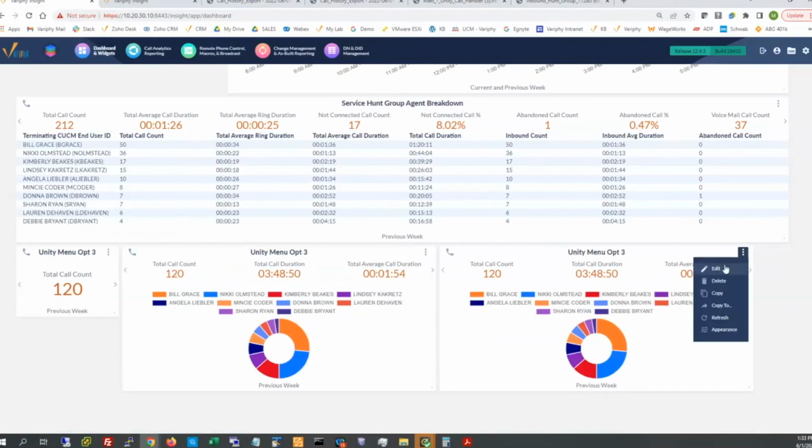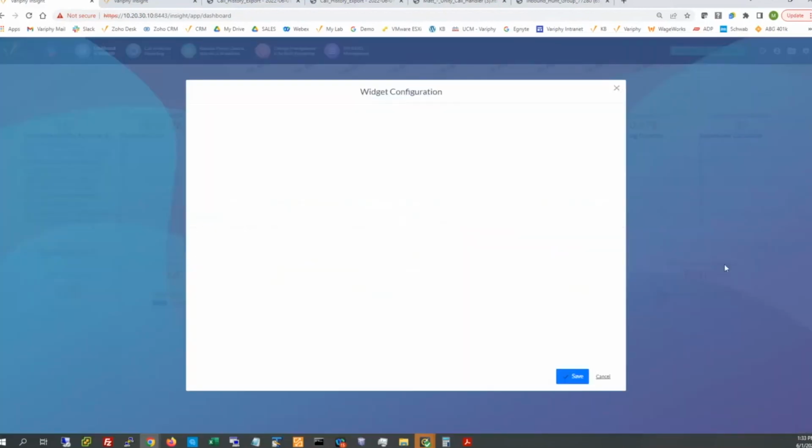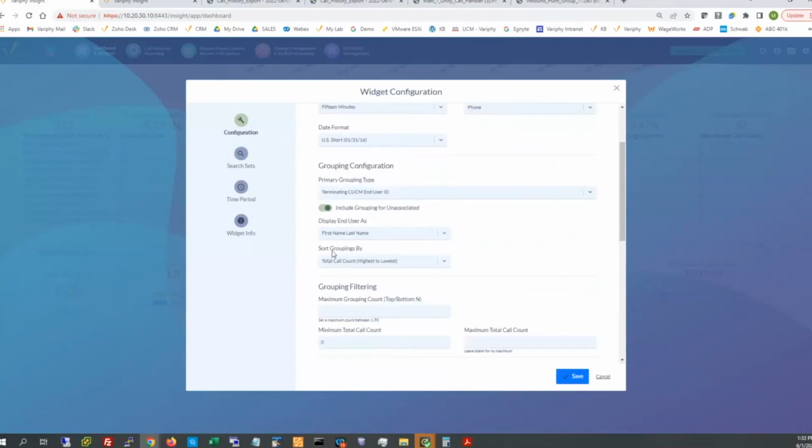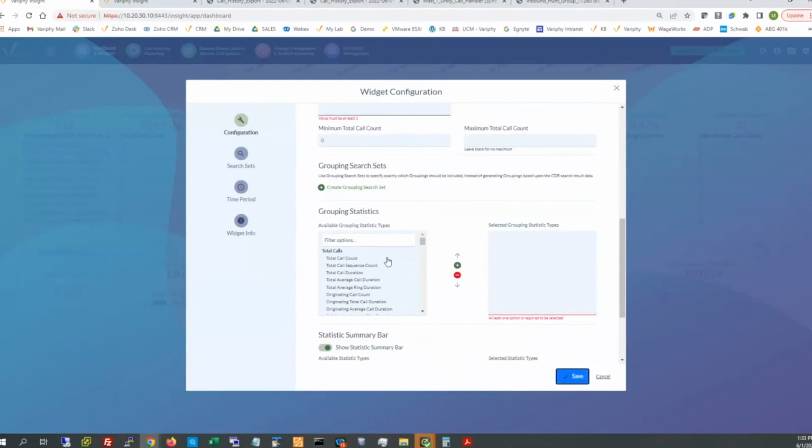I'm picking on the same one, but I want to whittle this down to only Unity menu options. And on this one, I'm going to change it to be a grouping statistic widget, or what I like to call a leaderboard widget, because I sort it based off of total call count from highest to lowest. Let's go ahead and save that, but let's actually throw in some grouping statistics. Okay, some high-level stuff, sure.